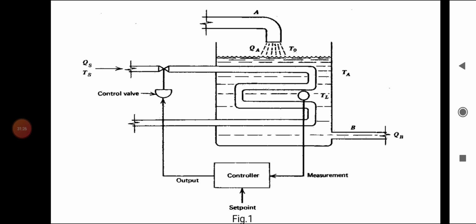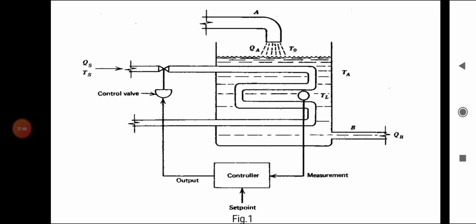The liquid temperature can be measured with a thermocouple, which converts this temperature into a voltage signal. The voltage signal is fed to the error detector as a feedback signal.